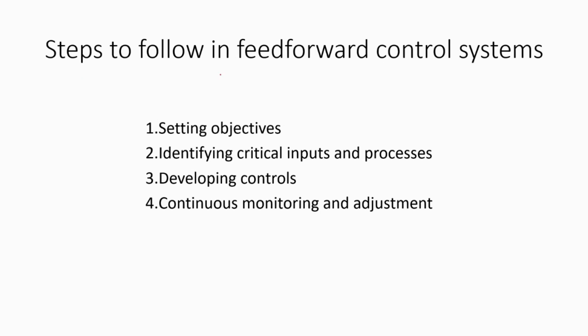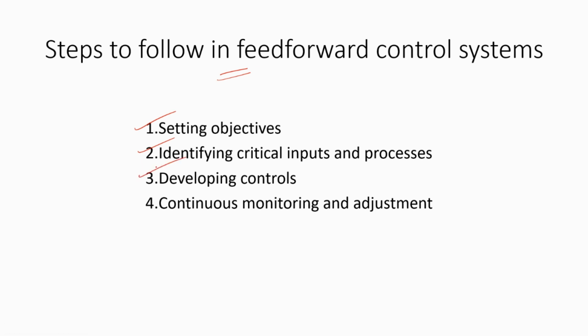These are the common steps under feed-forward control systems. Setting objectives. The first step in developing a feed-forward control system is to establish clear and specific objectives that need to be achieved. Identifying critical inputs and processes. Once the objectives are established, the next step is to identify the critical inputs and processes that are required to achieve the objectives. Developing controls.